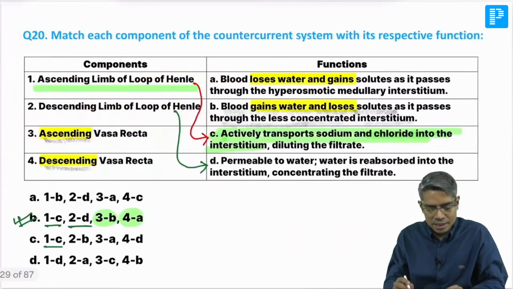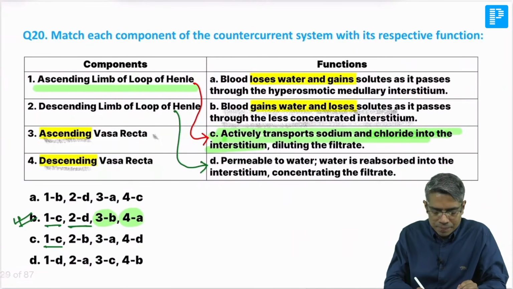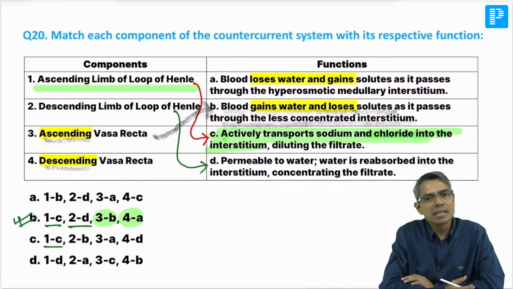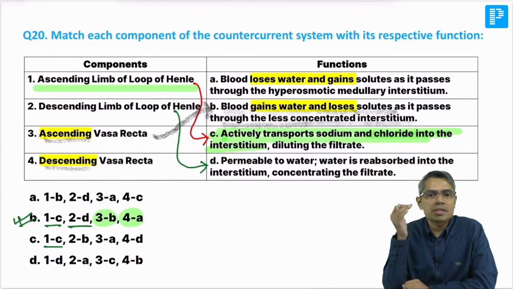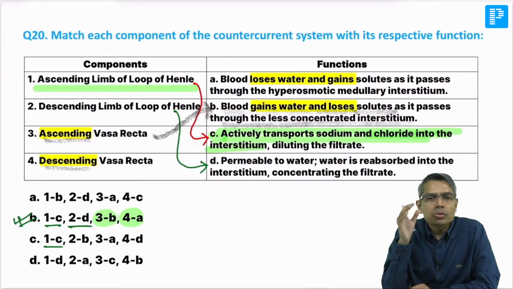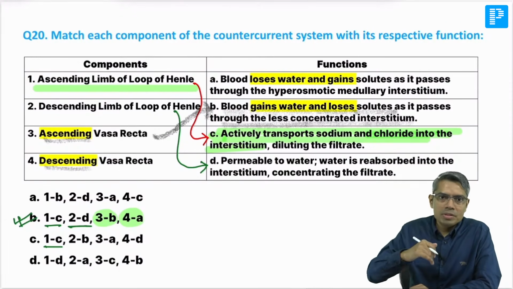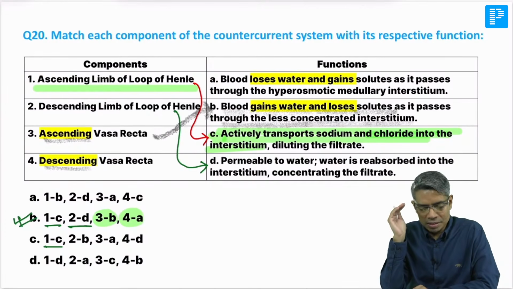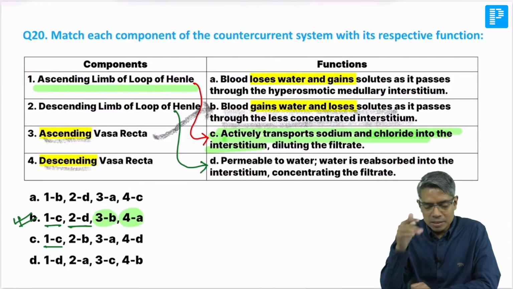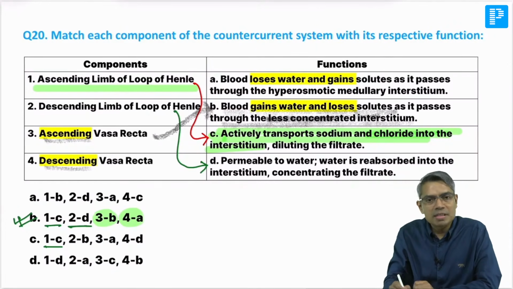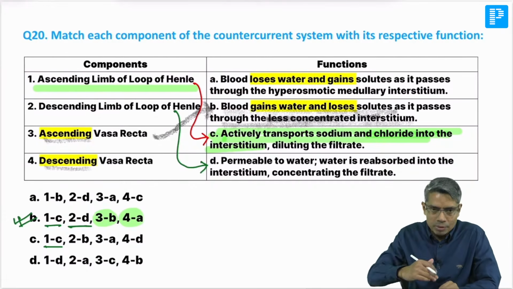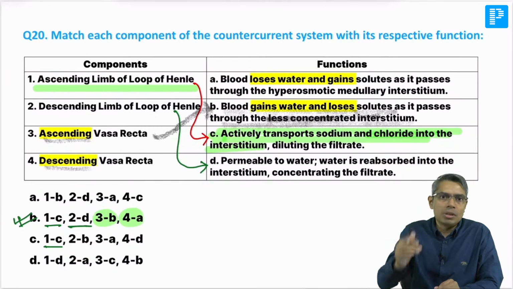So matching, okay, blood gains water and loses solute as it passes through the less concentrated interstitium. ये जो less concentrated interstitium ना, इस जगह पे थोड़ा सा करेक्ट होना चाहिए. As it passes from the concentrated towards the less concentrated interstitium, ऐसे होना चाहिए था. It is going from the higher to the lower concentration.